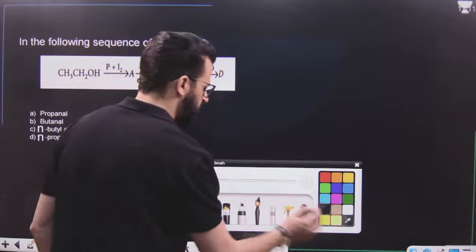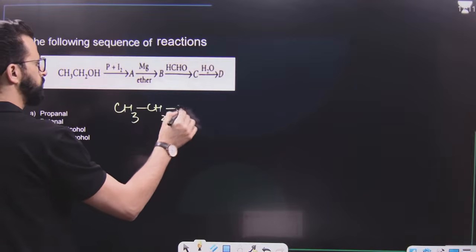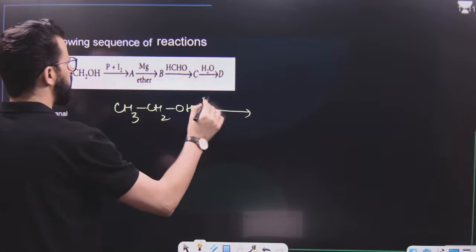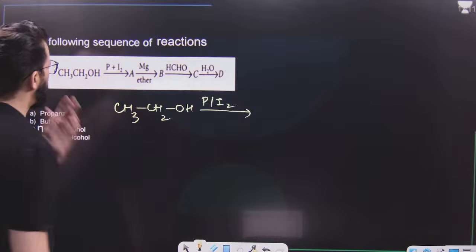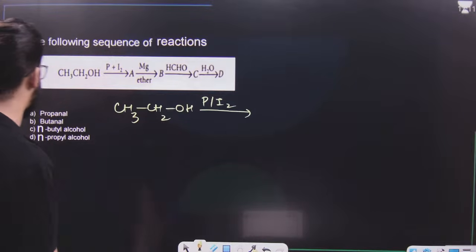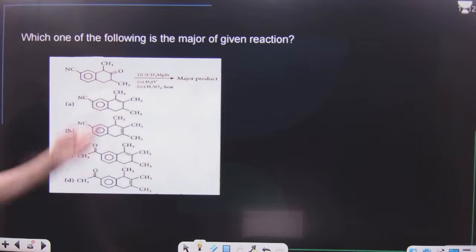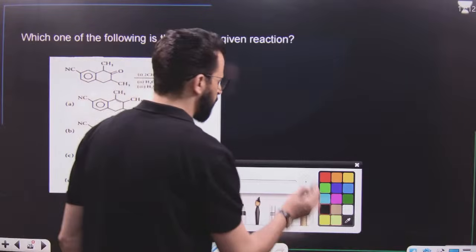Now, another very simple reaction. It is alcohol, CH3CH2OH, on treatment with phosphorus and iodine. But we have discussed this question most probably. It is N-propyl alcohol. We have discussed this question. After this is another question, a very important question and a very good question.